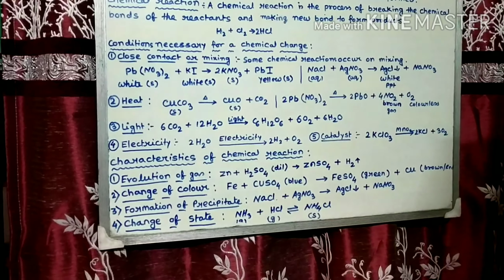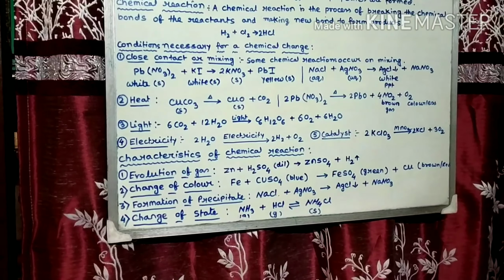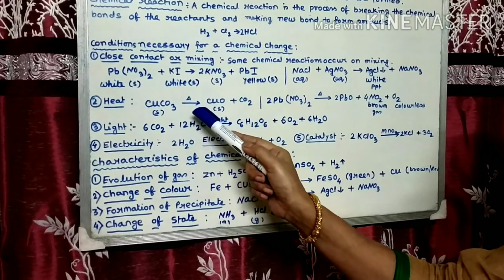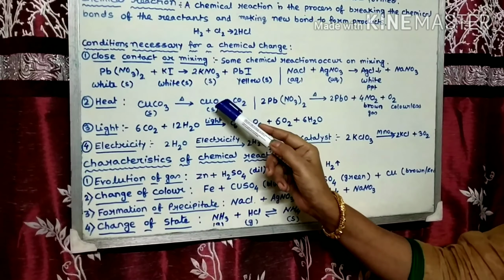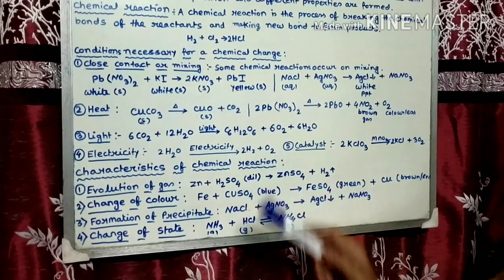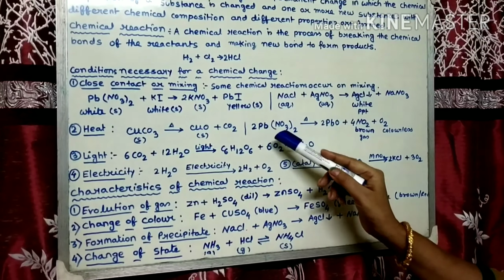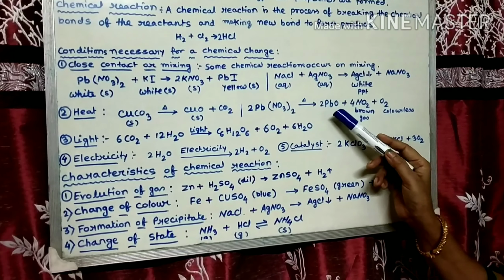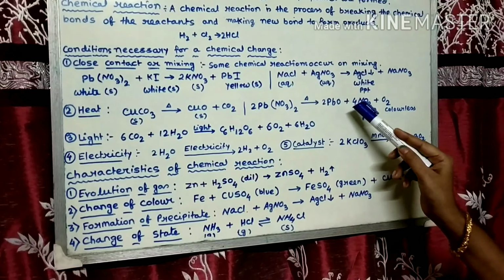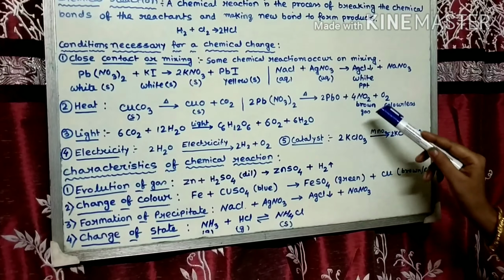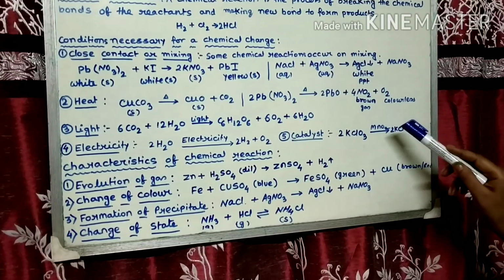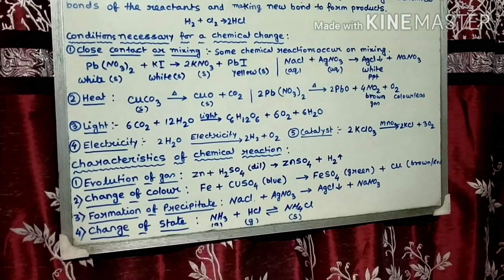Then heat. Some chemical reactions occur on heating. Copper carbonate decomposes on heating to copper oxide and carbon dioxide. Another example, lead nitrate on heating decomposes to lead oxide, nitrogen dioxide, which is a brown gas, and oxygen, which is colorless.